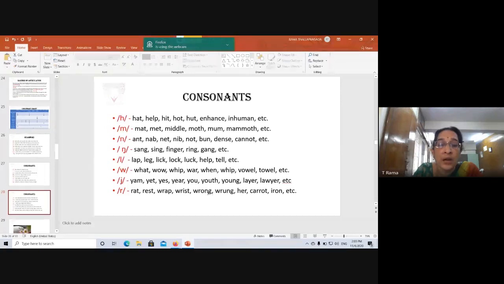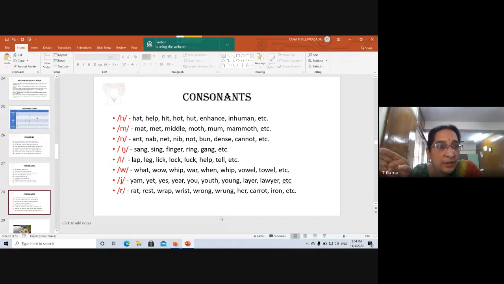Wrong. Rung. Her. Now r is never pronounced unless it is followed by a vowel sound. Please remember this. It is pronounced in the initial position, and in the medial position when followed by a vowel sound.